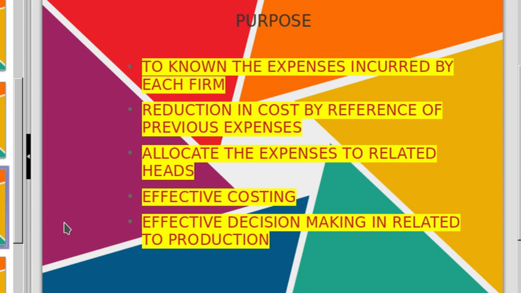If you know the various expenses related to the various departments, you can reduce them next time. So it is a common benefit of the various departments. Then there is a reduction in the total cost and in the various departments' costs also.